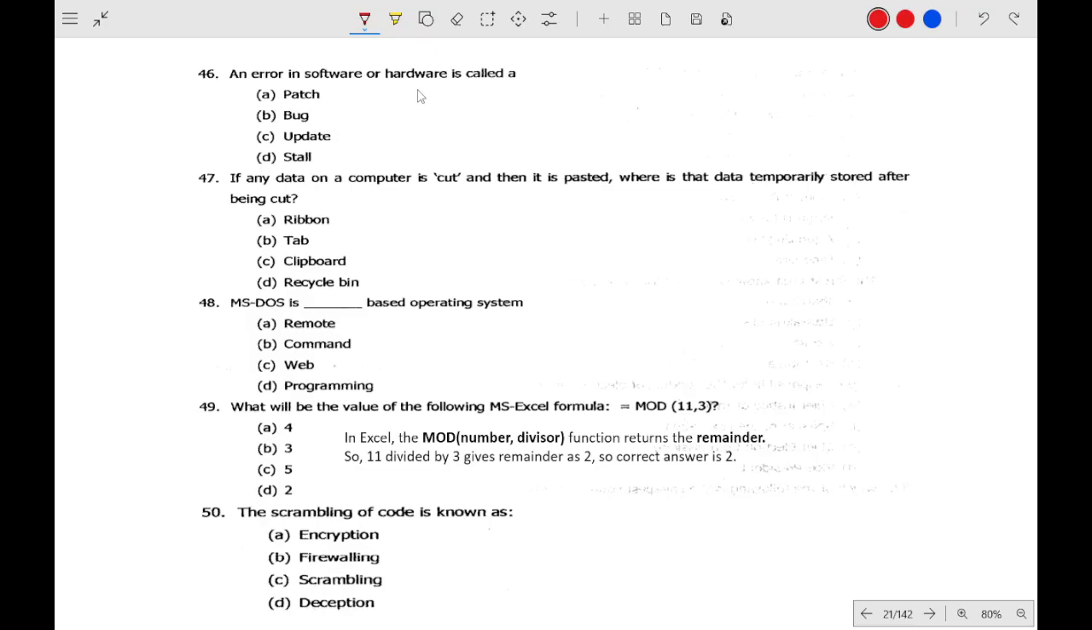What is an error in the software or hardware? What is an error? Error is a bug. Question number 47: if any data on a computer is cut and then pasted, where is the data temporarily stored? You cut the data and then you paste it, but until you paste it, it is stored in the clipboard, and then it is pasted.